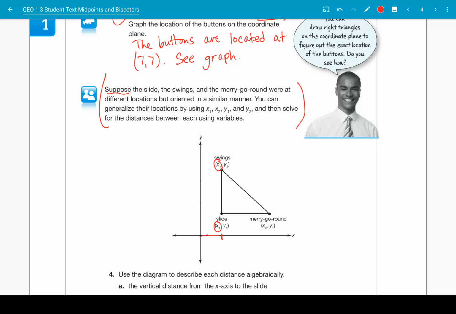And however high up the slide is, we'll do this one in blue, it's going to be the same height away from the x-axis as the merry-go-round is. So the merry-go-round and the slide are the same distance here on the y-axis as the slide and the swings are on the x-axis.